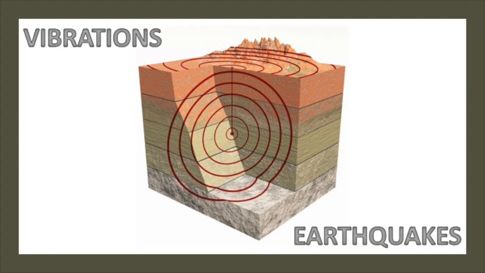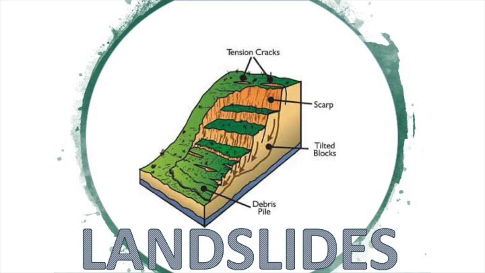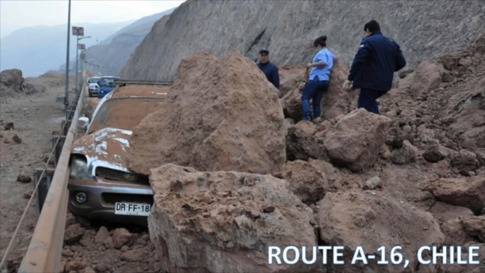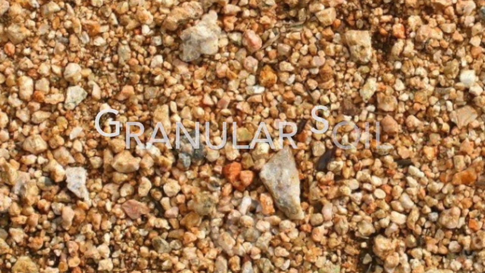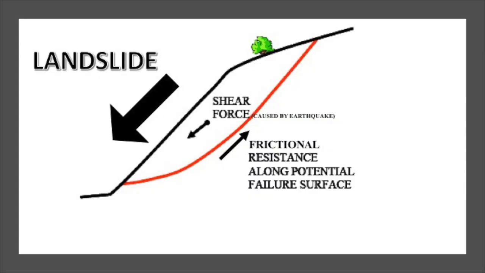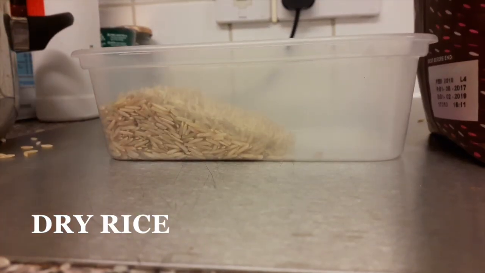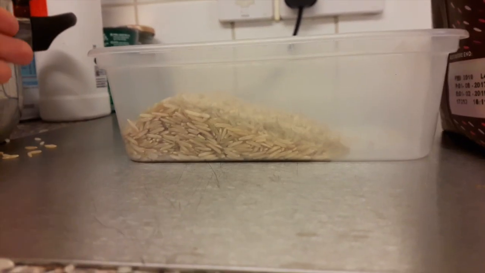The vibrations of earthquakes can cause landslides, which damage infrastructure. This can be seen in Chile when Route A16 became inaccessible because of the earthquake. In granular soils, a landslide occurs when the shear force of the earthquake is higher than the friction force that holds the soil back. The landslide's effect depends on a number of factors.